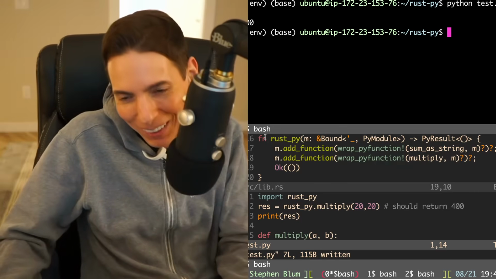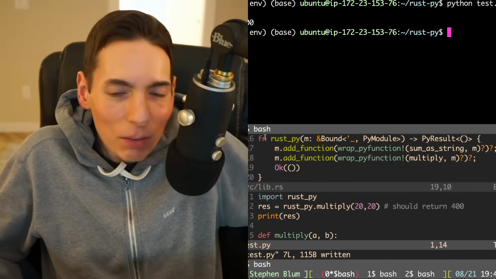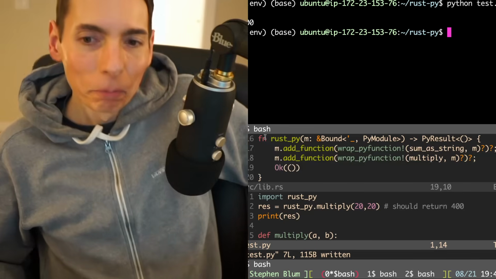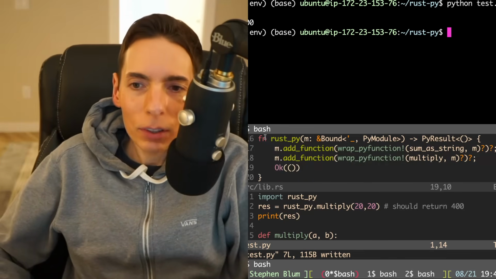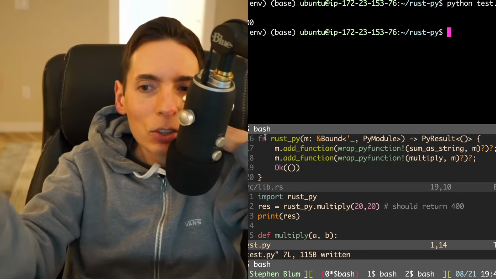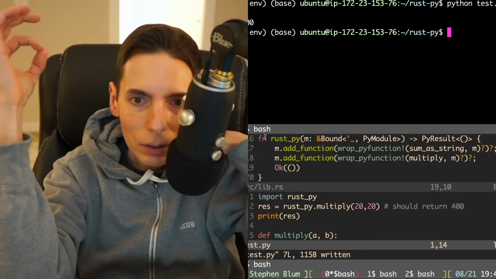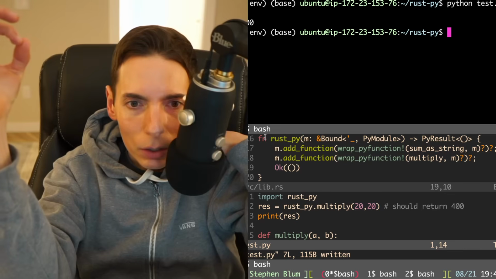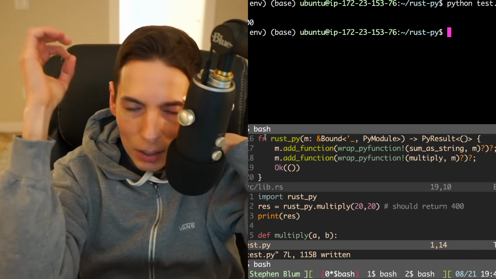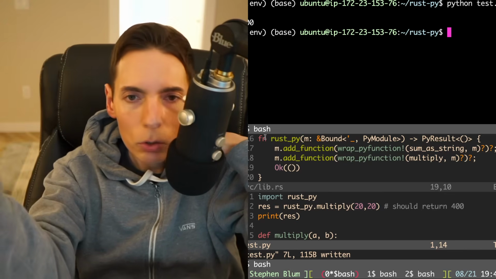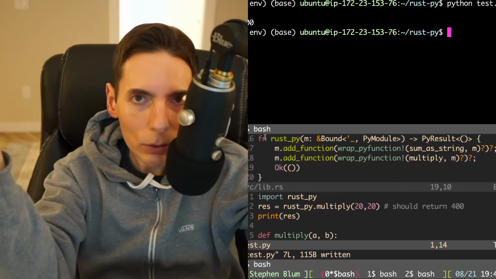Just use Rust. Like, why are we even using Python? What's the point? Well, here's the deal. Let's step back for a second. I know we only have like 10 minutes here, but let's look at the syntax. You're saying a really good point. Just use pure Rust. Why not? We should totally do that.